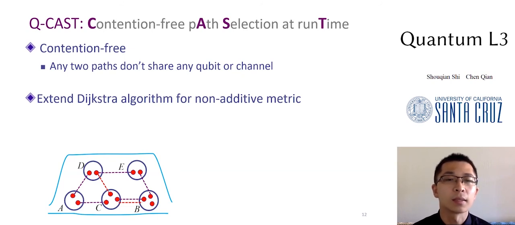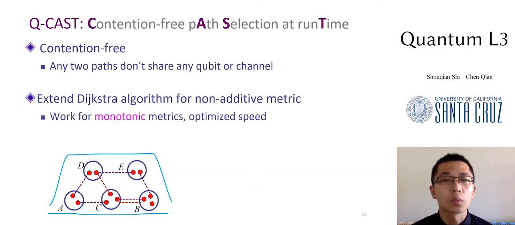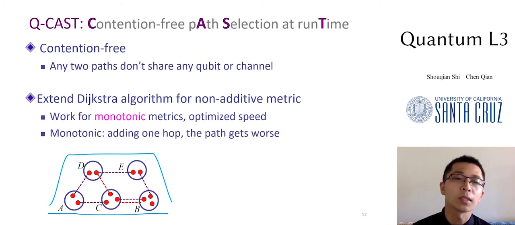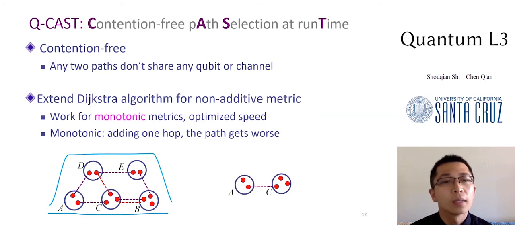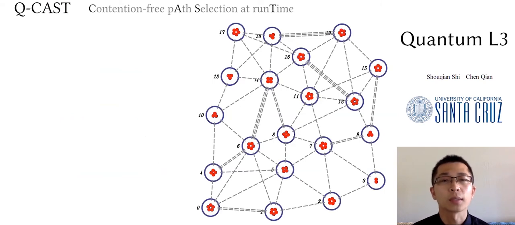QCast extends the Dijkstra algorithm to select a contention-free path under non-additive metric. This extension works for all monotonic metrics, and we did several optimizations for the specific metric. Please refer to our paper for details. Monotonic here means when adding 1 hop to a path, it's always getting worse. Like in this example, we have the path AC, and when we add CB, the path ACB always evaluates worse than AC. The workflow of QCast is as follows.